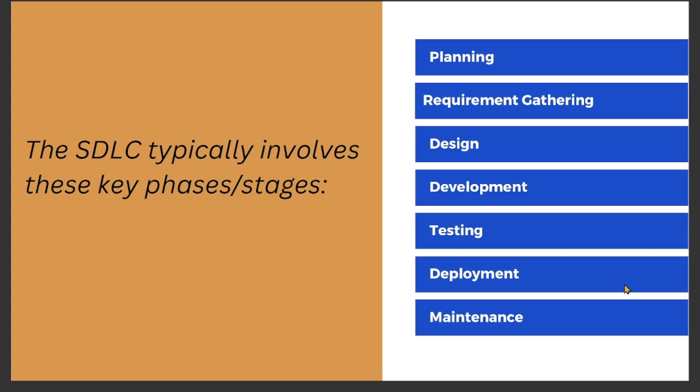And once the design is finalized, it goes into the development phase, where the actual development of the software starts. Once development is completed, it goes into the testing phase, and then testing and development go on and on for cycles, so that bug fixing and all that happens in the development and the testing phase.